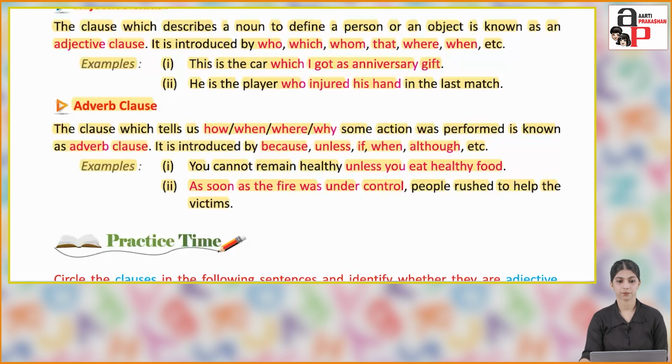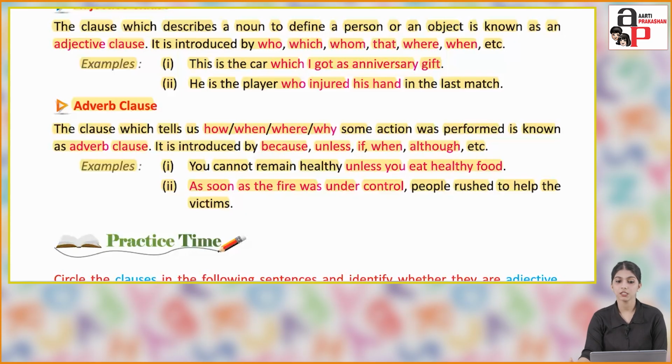Adverb clause. The clause which tells us how, when, where, why some action was performed is known as an adverb clause. It is introduced by because, unless, if, when, although, etc. Example: You cannot remain healthy unless you eat healthy food.